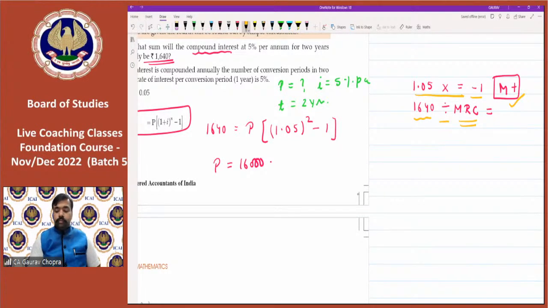M plus means we are adding the number to the memory. M minus button means we are subtracting the number from the memory. And MRC means we are recalling the number from memory.